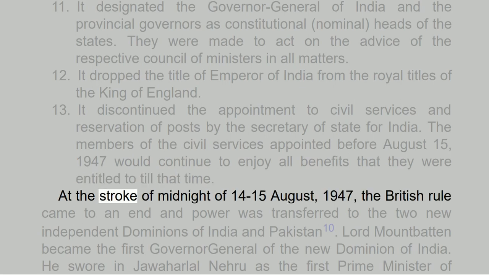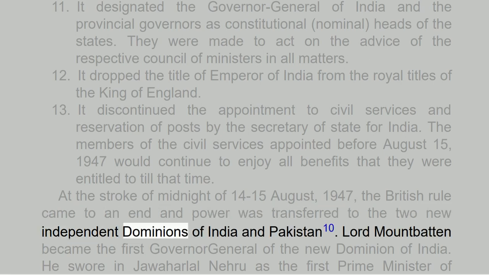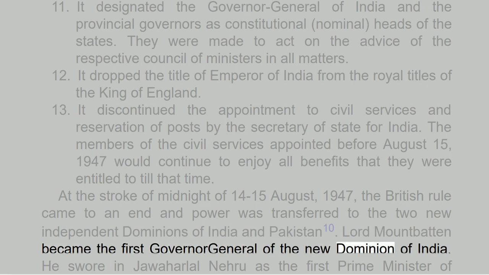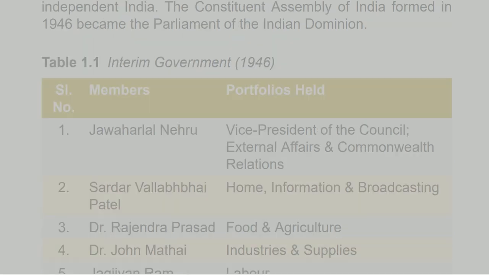At the stroke of midnight of 14 to 15 August 1947, the British rule came to an end and power was transferred to the two new independent dominions of India and Pakistan. Lord Mountbatten became the first Governor-General of the new Dominion of India. He swore in Jawaharlal Nehru as the first Prime Minister of independent India. The Constituent Assembly of India formed in 1946 became the Parliament of the Indian Dominion.